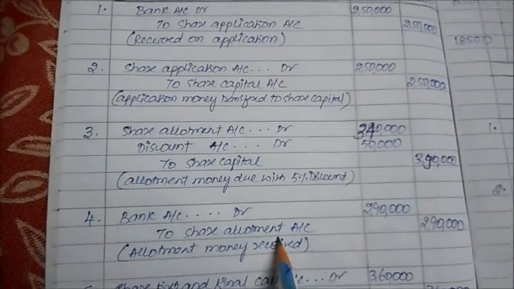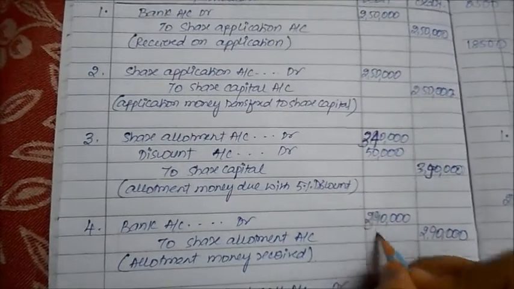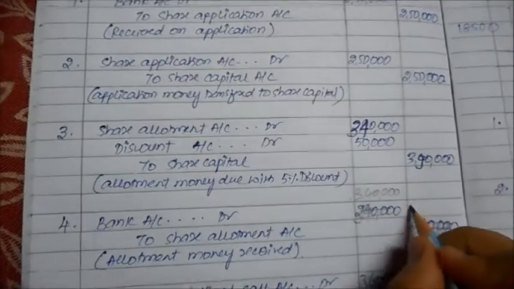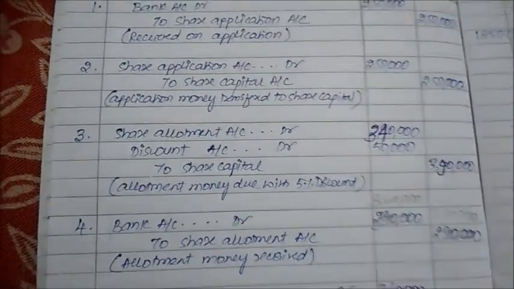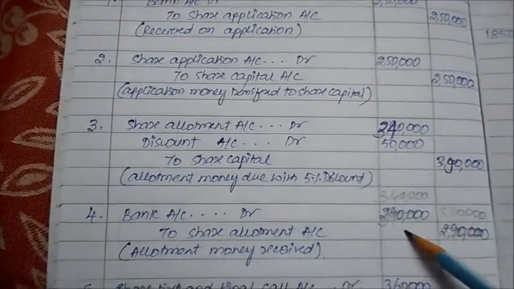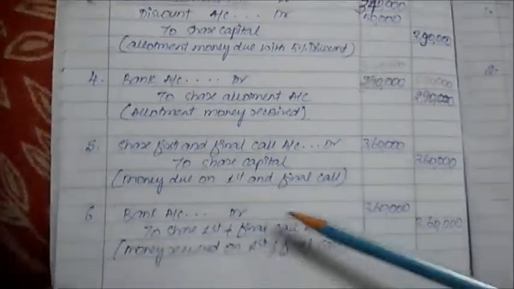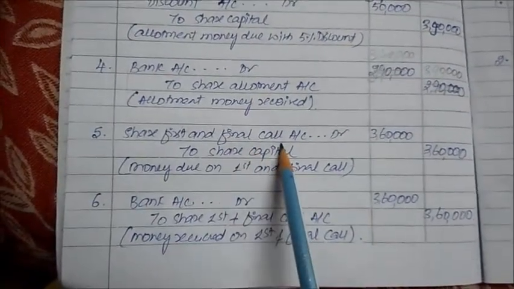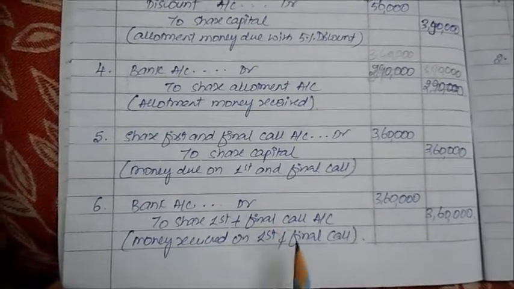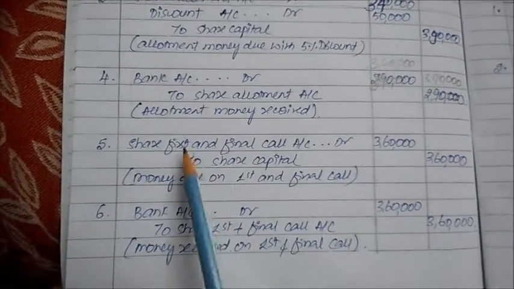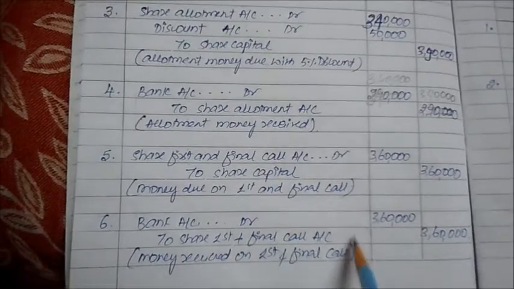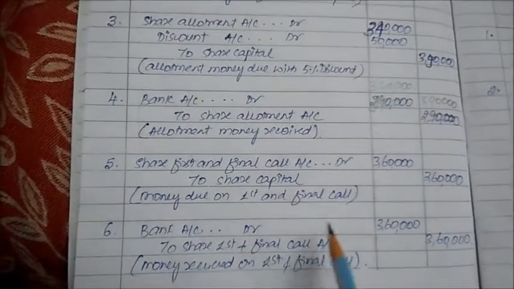Bank account share allotment, how much will you get? This is 3,40,000. Bank means how much amount of money you've actually received. Next one, share first and final call. Share first and final is used because the last total amount will be received in this one call only. In case this is the only call the company is telling, you can add the words first and final, or second and final. And if you have it in 3 parts, first, second, final, then don't do this. Then do share first call, then share second call, then final call.